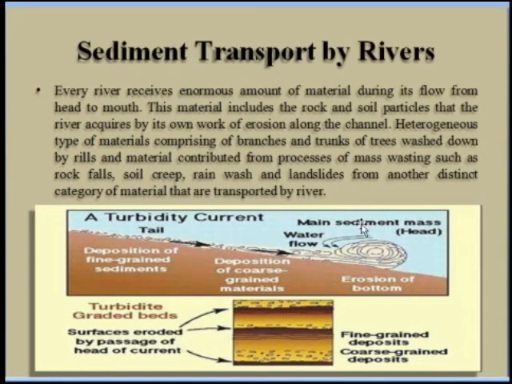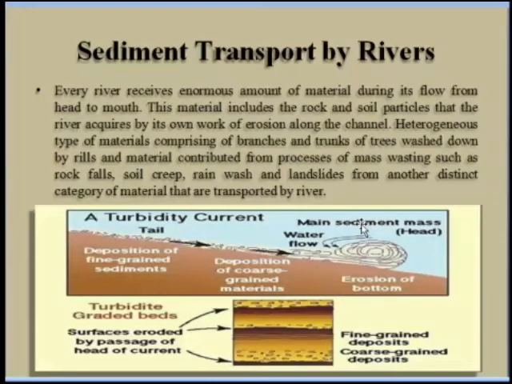Next, our next point is the sediment transport by the river. Every river receives enormous amount of material during its flow from head to the mouth. Okay. Every river means हर एक रिवर जब हेड मतलब जहाँ पे वो ओरिजिनल होती है वहाँ से जर्नी स्टार्ट करती है, तब तक मतलब जब वो रिवर जब भी सी में एंटर हो जाती है तब तक का फ्लो जो है, ड्यूरिंग इट्स फ्लो they are receiving the different types of the material.